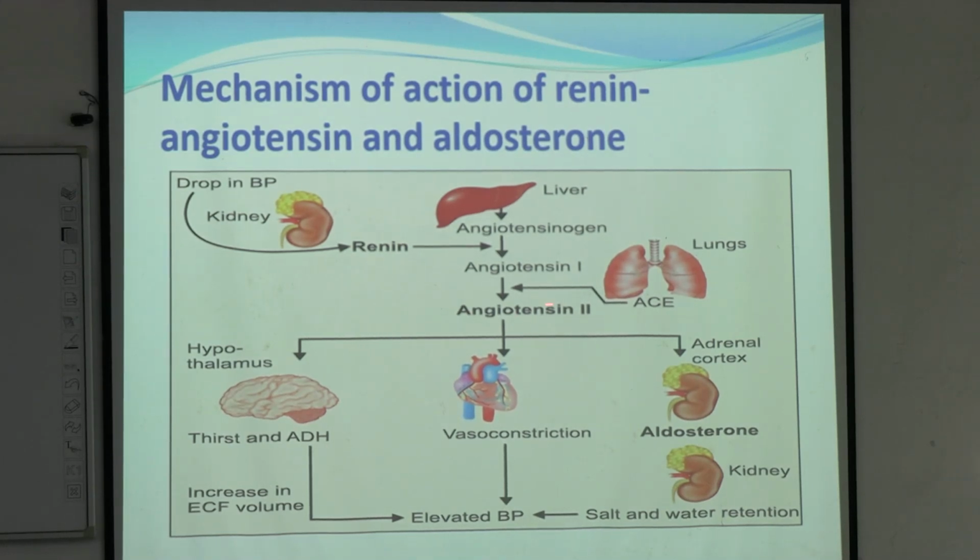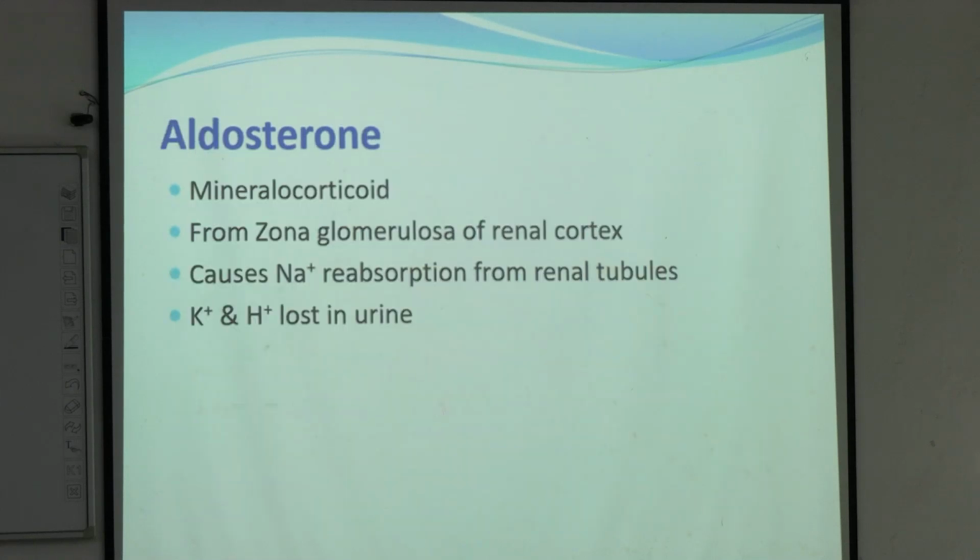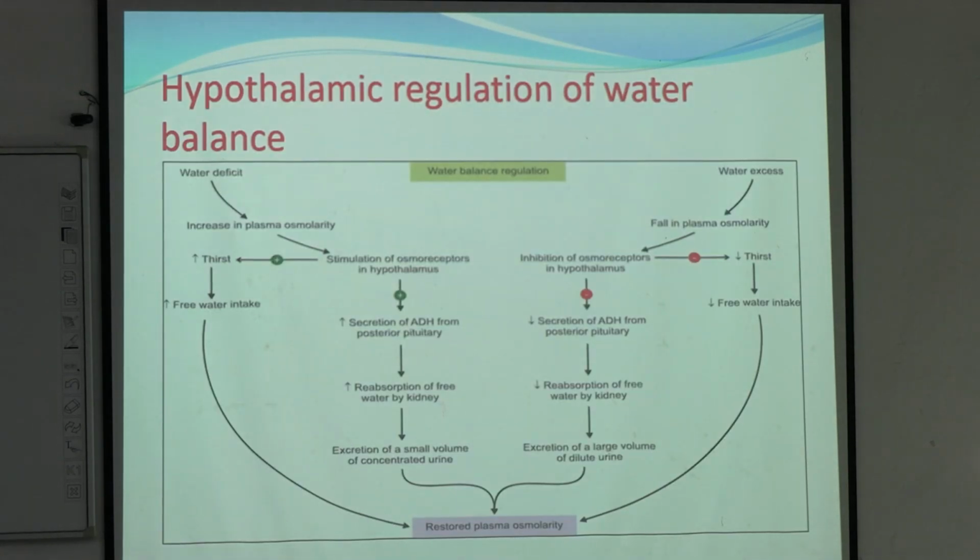Now this angiotensin 2 acts by three pathways. One in hypothalamus, it stimulates thirst and ADH secretion. ঠিক আছে? Same by the osmoreceptor, we already know this pathway.